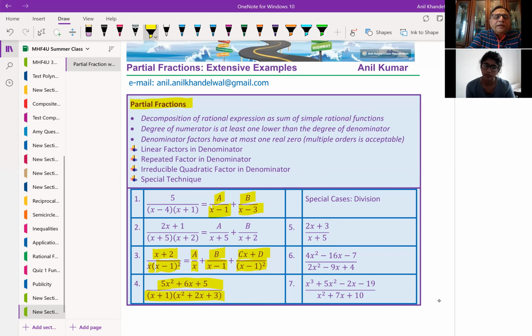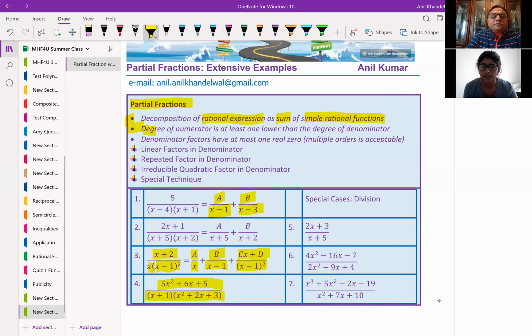I'd like you to read these 3 bullets which we have marked. Can you please read? We'll try to understand them. Decomposition of a rational expression as a sum of simple rational functions. Correct. Like a simple fraction, we simplify it and write it in the lowest terms. That is what we mean. Now, when I say simple rational function, it means this. Can you please read this?